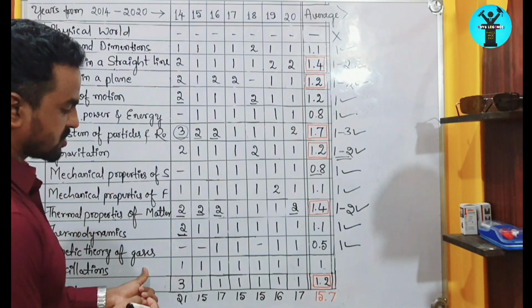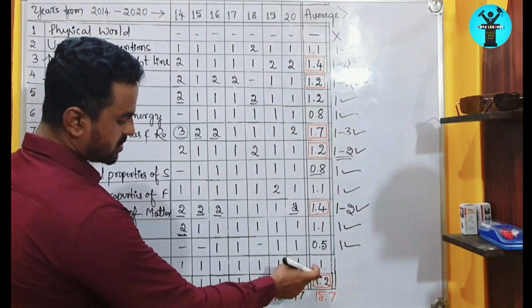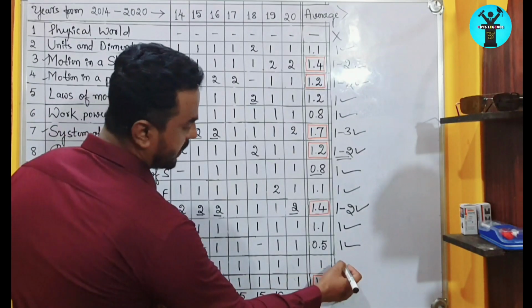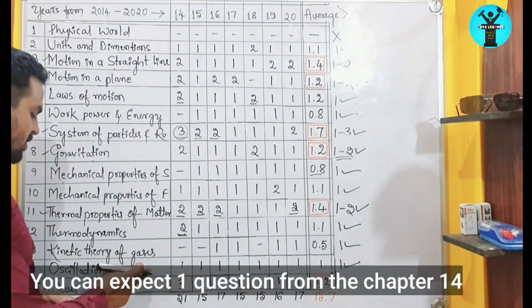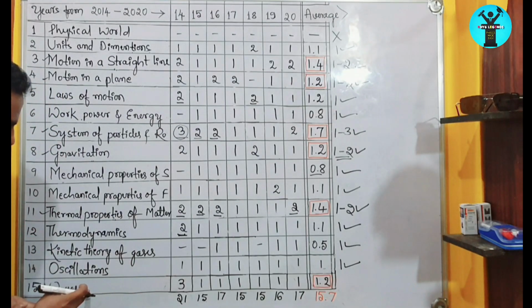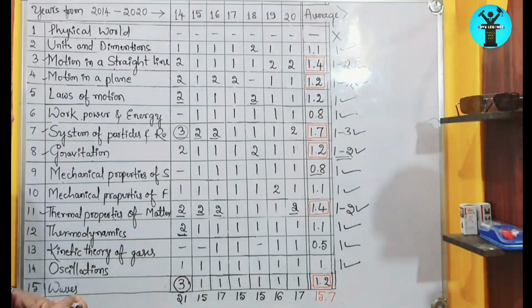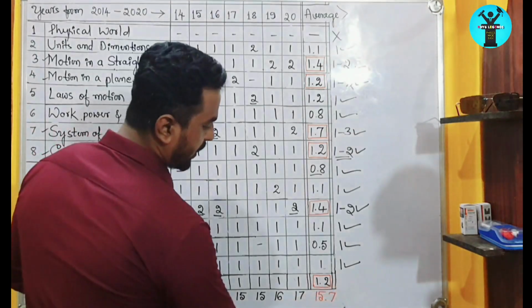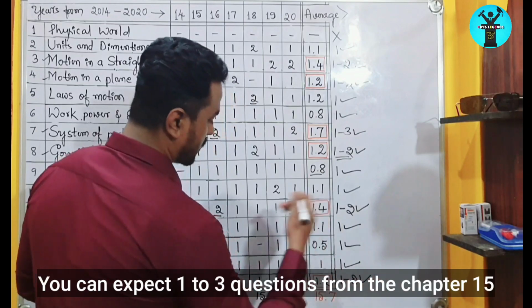In the oscillations chapter, you have a weightage of only 1, so you will get 1 question from this chapter. That will be on the conceptual part, right? In the waves chapter, in 2014 you got 3 questions and the weightage is 1.2, so you can get 1 to 2 questions from this chapter.